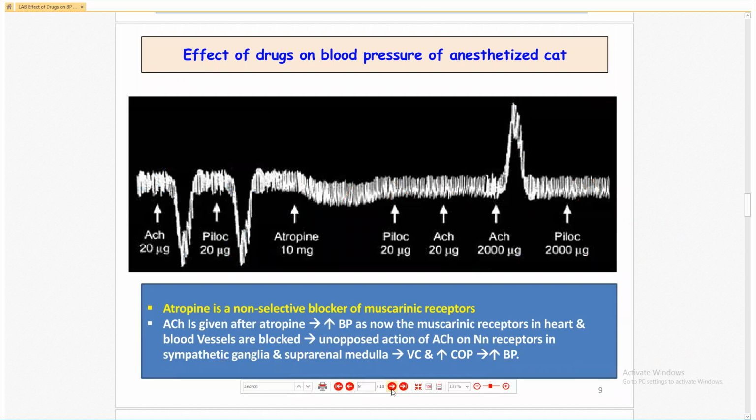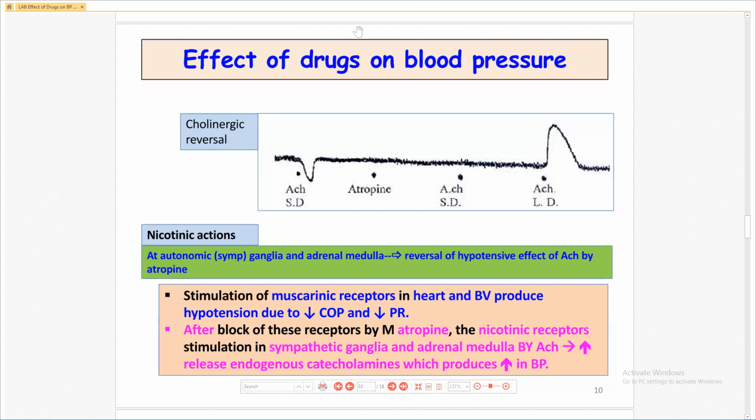Let us see the next experiment. Same, just it is a small dose and the large dose. Acetylcholine in the small dose decreases the blood pressure. This decrease is due to muscarinic receptor, because it stimulates the muscarinic receptor.